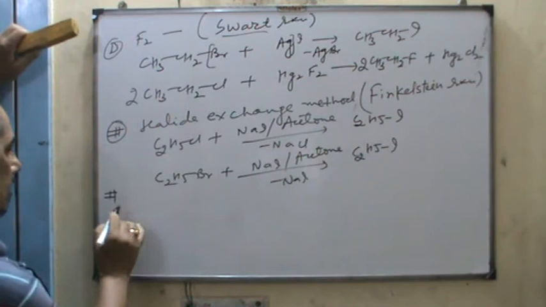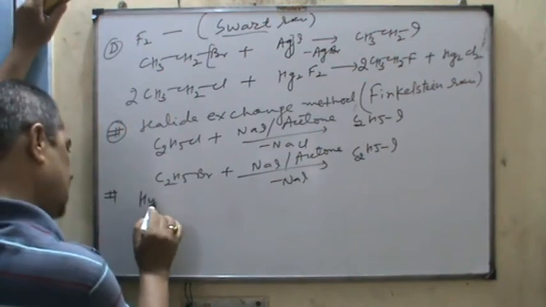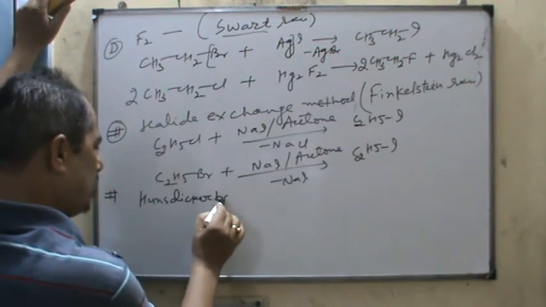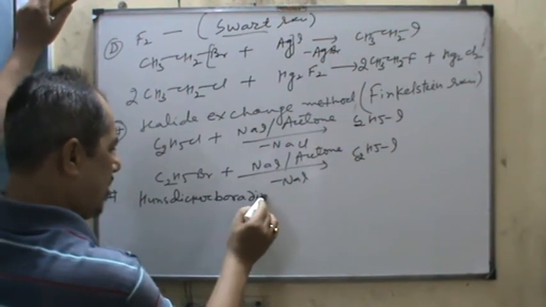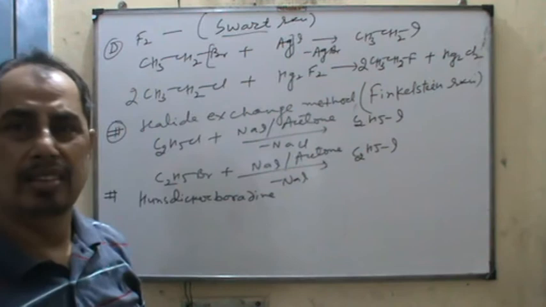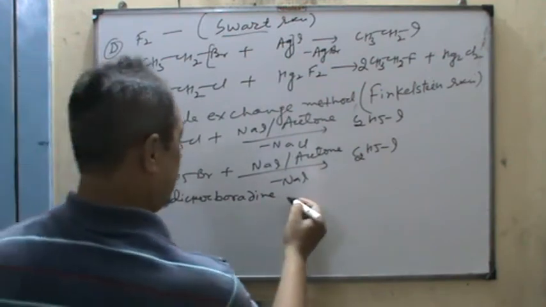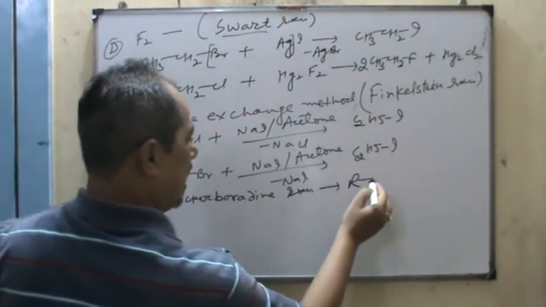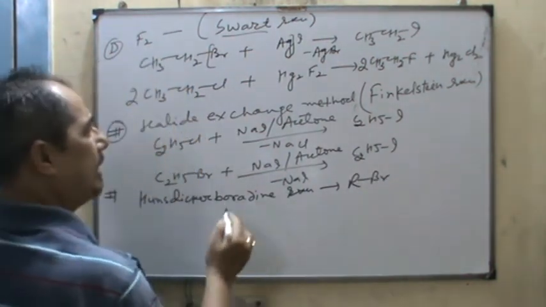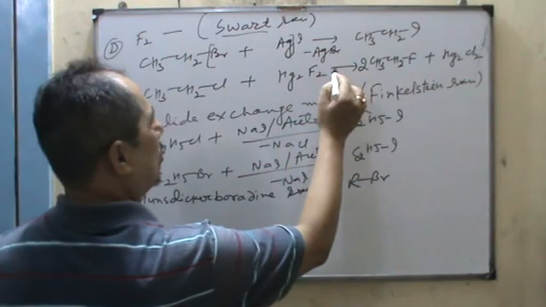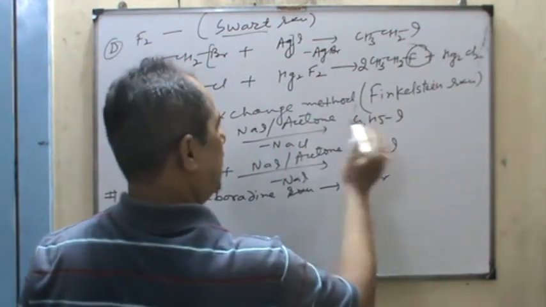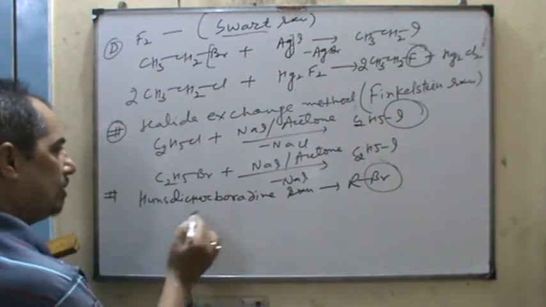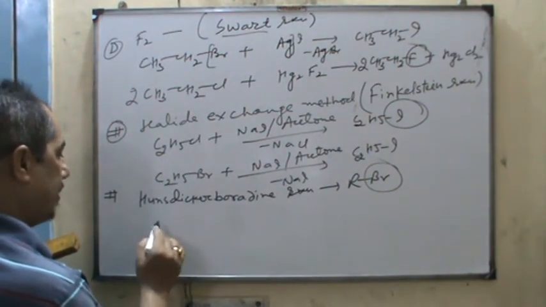Next is the Hunsdiecker reaction. This is only for the alkyl bromide. So Swarts is for the fluoride, Finkelstein is for the iodide, and Hunsdiecker is for bromide.